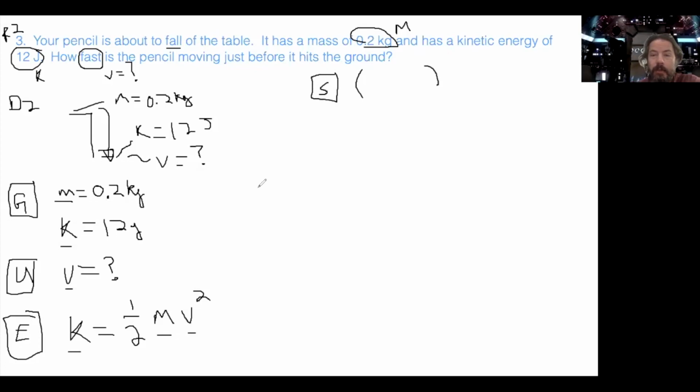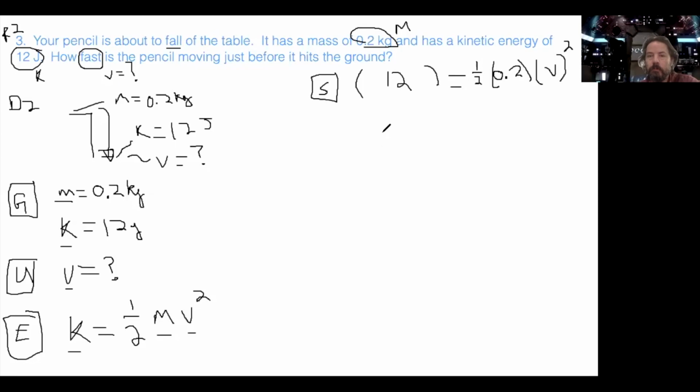So K is 12 joules, equals 1/2 times M. M is 0.2 times V squared. You could put it in parentheses or not, but the V is the only thing squared. Nothing else is squared. The M's not squared, the half is not squared, only the V. You've got to be really careful about that.